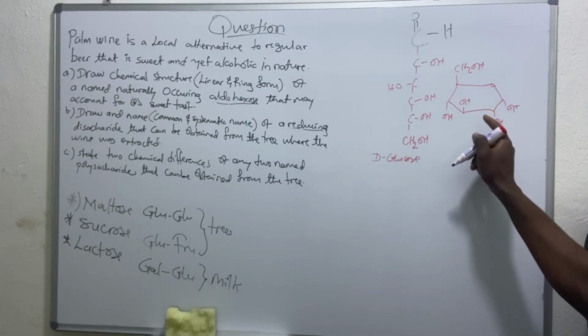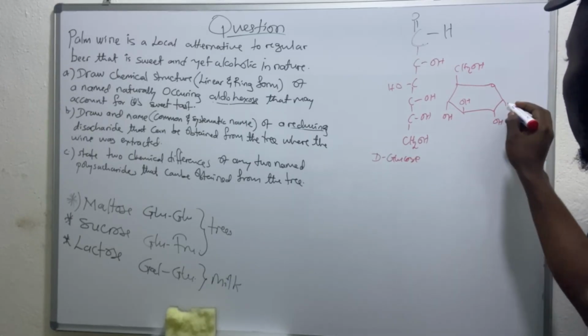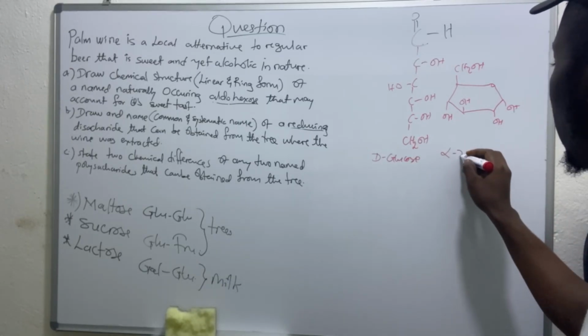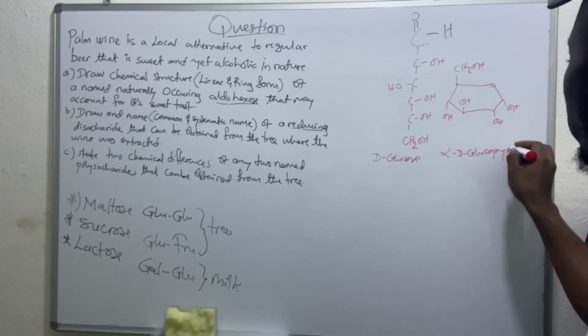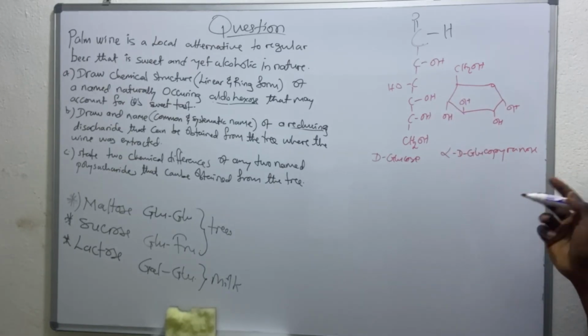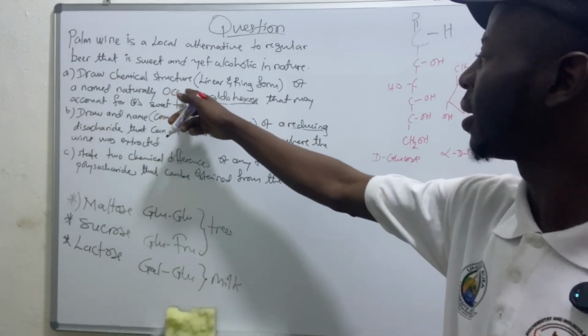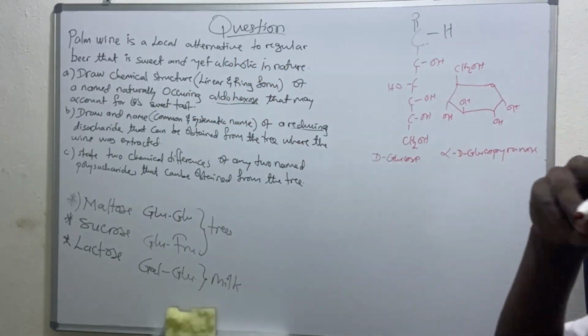So this is the ring form of D-glucose, and the name is alpha-D-glucopyranose. Drawing this and giving the name, you earn the marks. So we are done with this one. This is the aldohexose that is found in that particular wine.